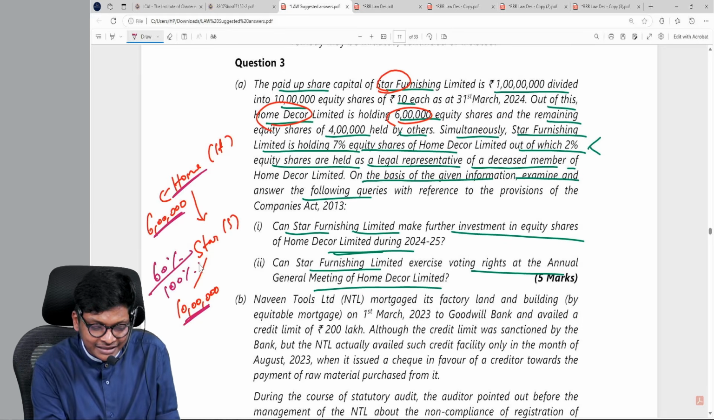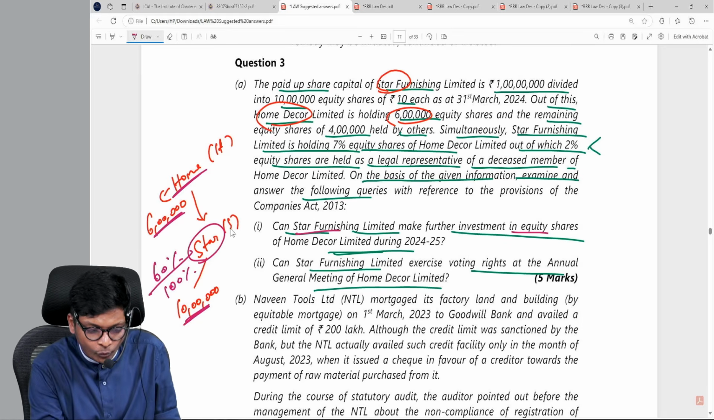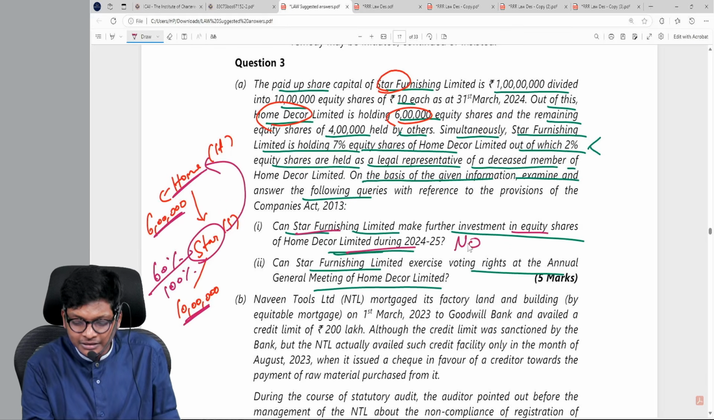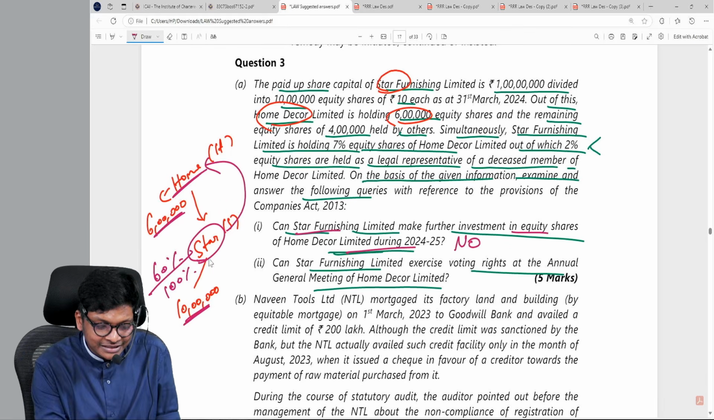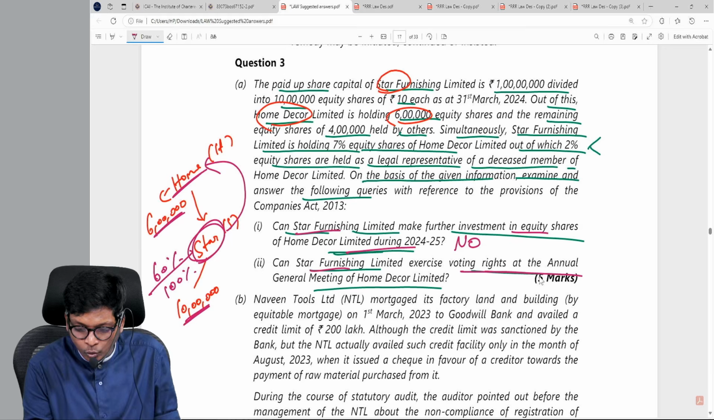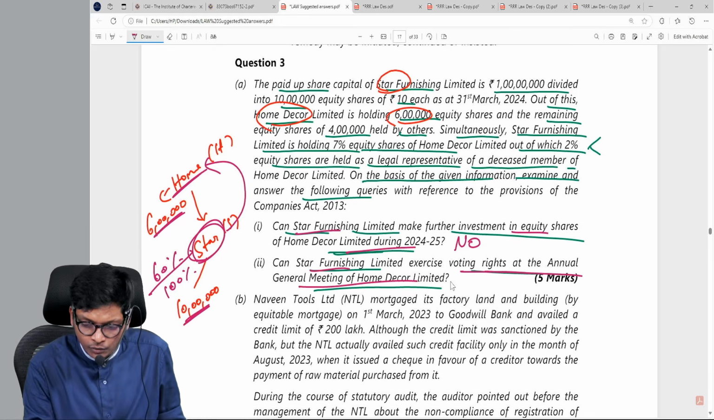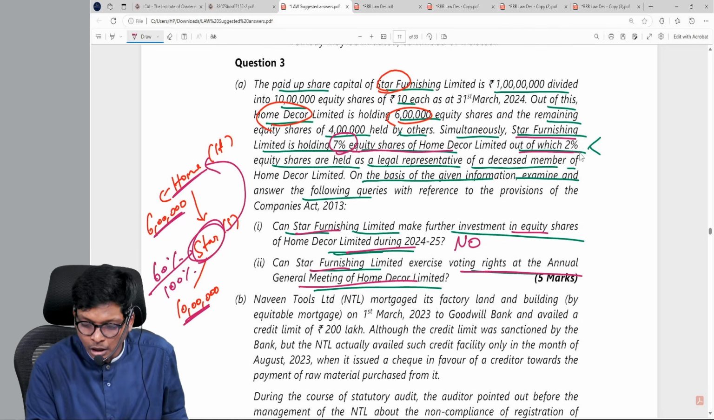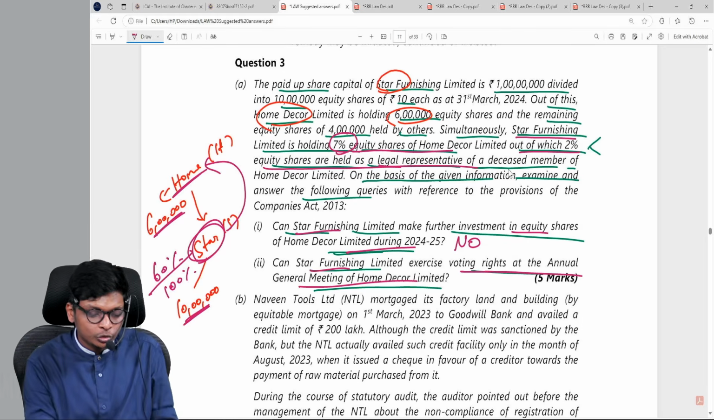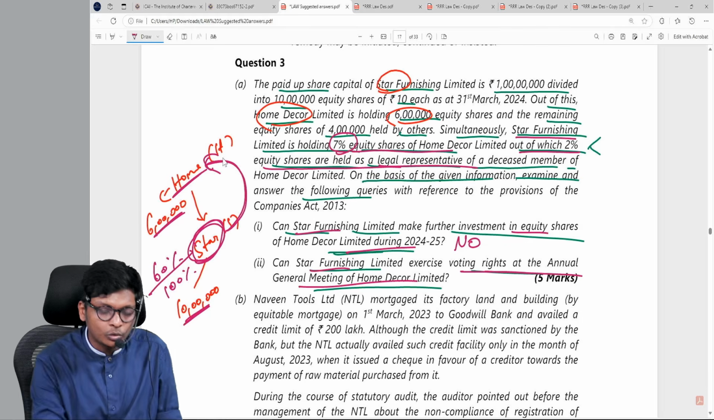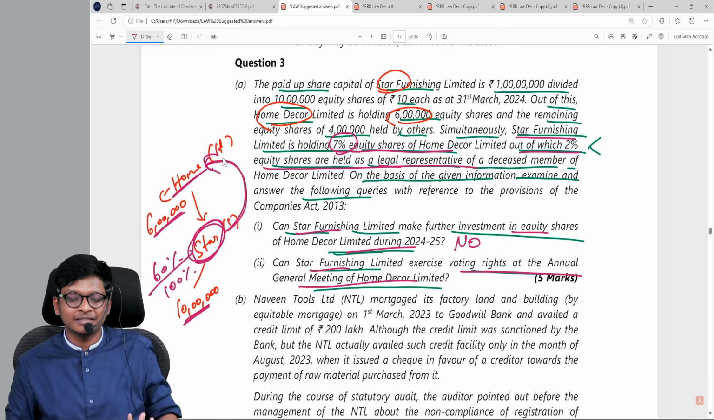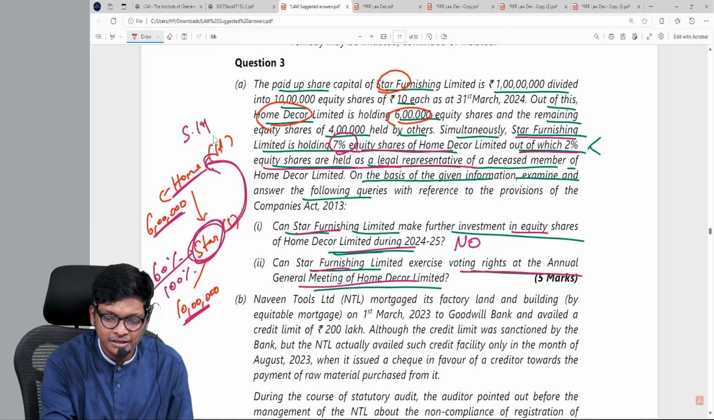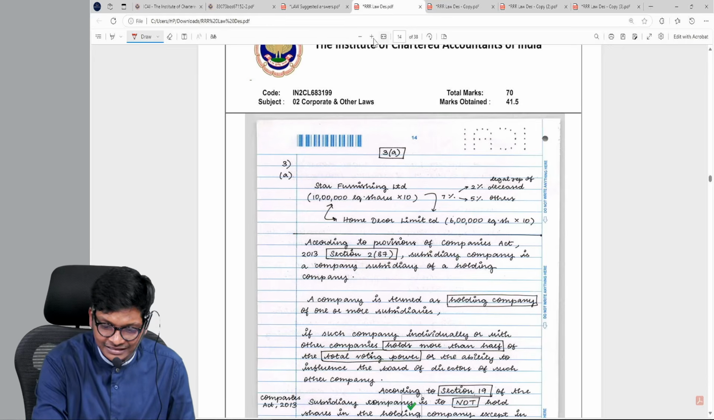Next, they're asking, can Star subsidiary make more investment in holding? Answer is no. Then they're also asking, can Star exercise voting rights in the AGM? In the voting rights alone, Star Furnishing is holding 7%, out of which 2% is held as legal representative. So a subsidiary company cannot vote in holding company. That point is there regarding Section number 19.